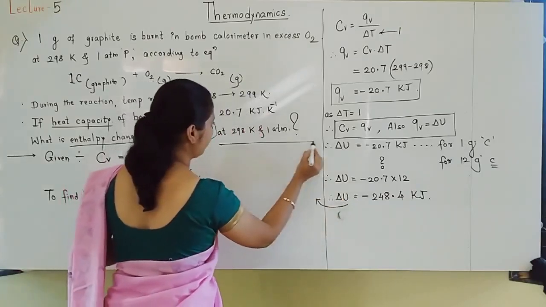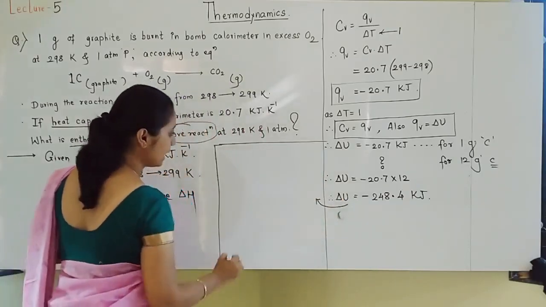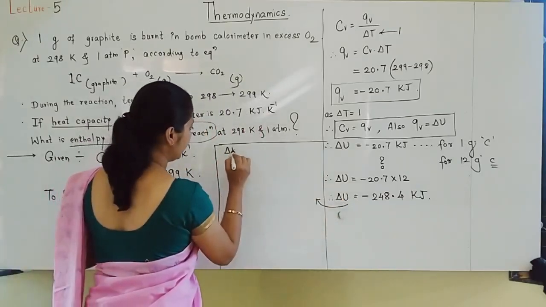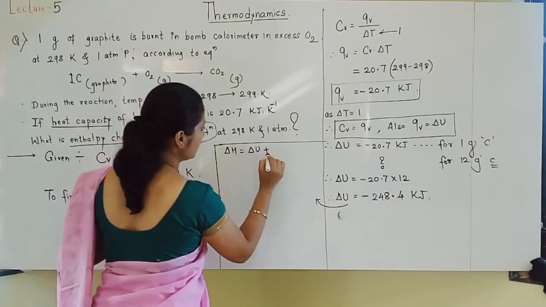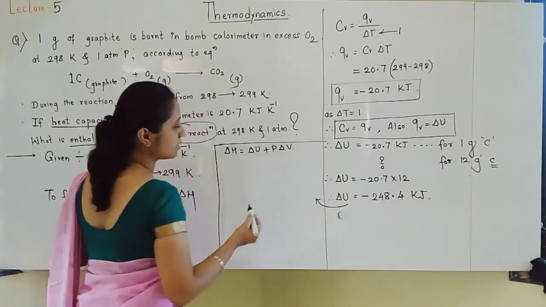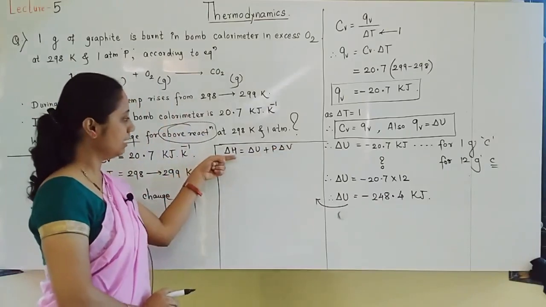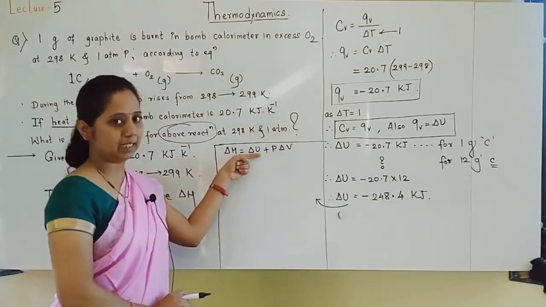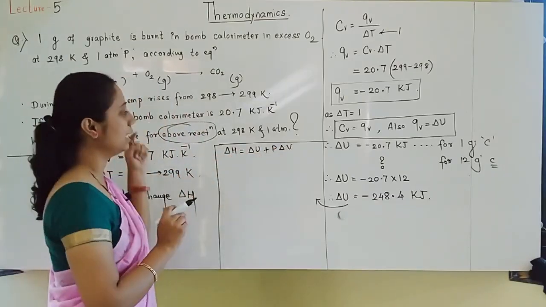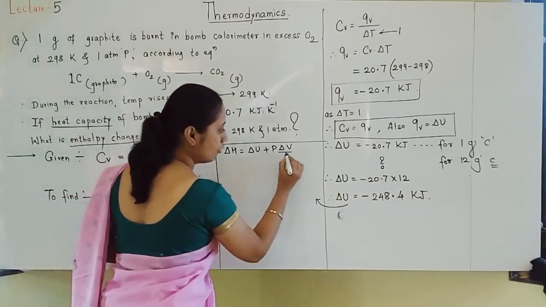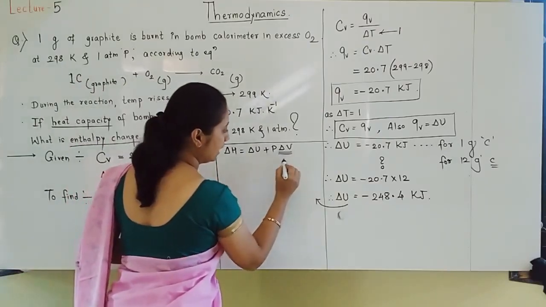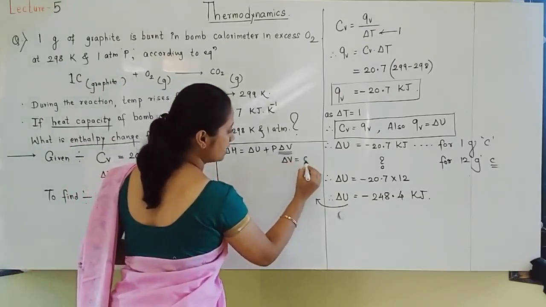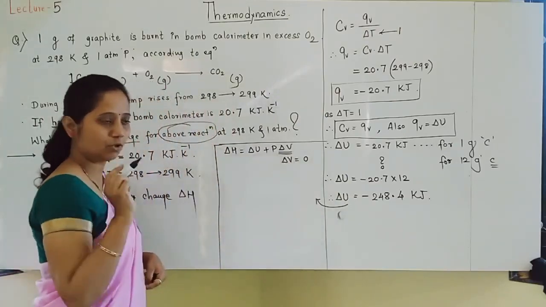See students, you should know that delta H is equal to delta U plus P delta V. Everybody knows this, it is the enthalpy equation. In a bomb calorimeter, what is constant? For a bomb calorimeter, delta V is 0 because volume is kept constant.